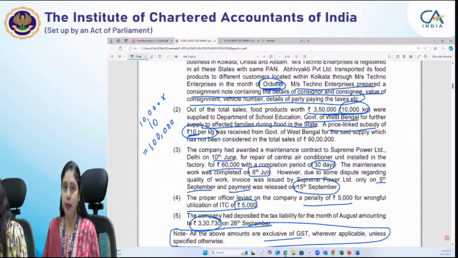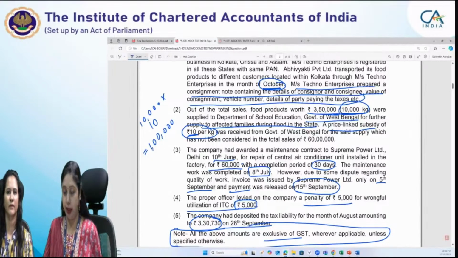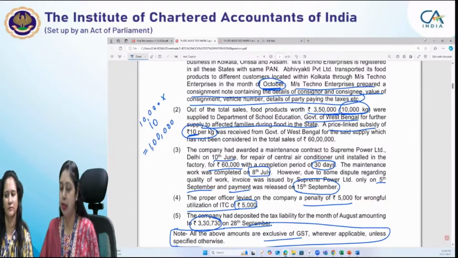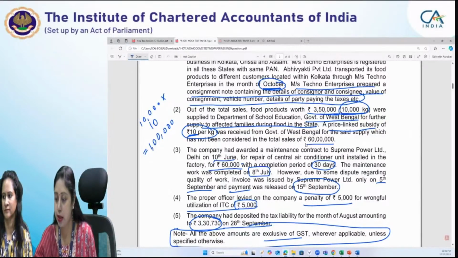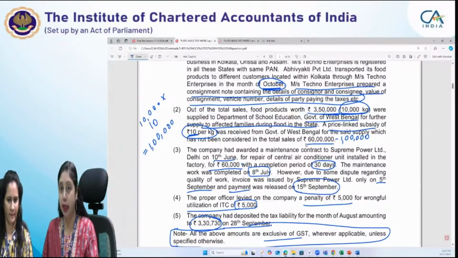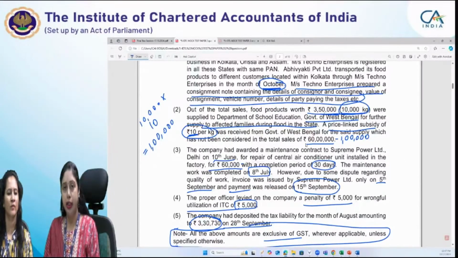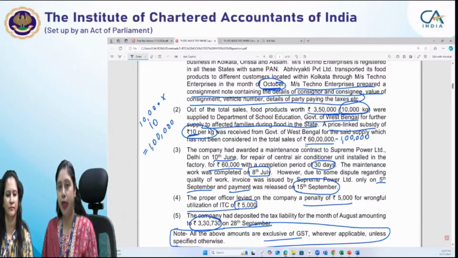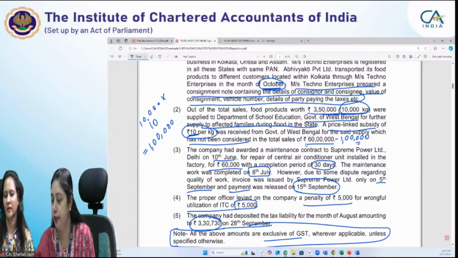Now, since it is a subsidy linked to price, given by the government, we will deduct it from the price, as it has not already been considered in the sales. Since it is not considered in the sales already, we will reduce it from the sales amount. Had it been already considered, suppose it had been given that this subsidy amount was already reduced from the price, then we would not have given it any treatment. We would have taken the sale price given to you as the outward supply. But here it is given that it has not yet been considered, so the sale value of outward supply became 59 lakhs.